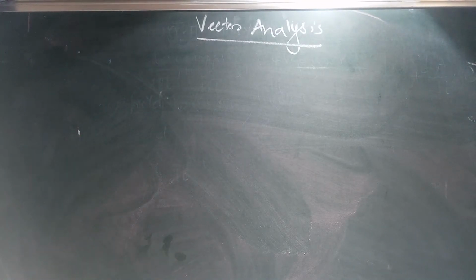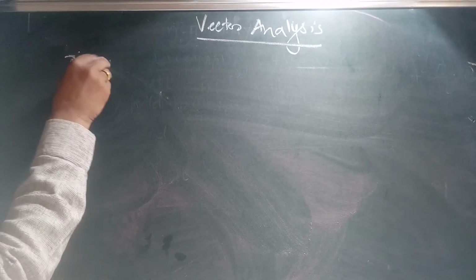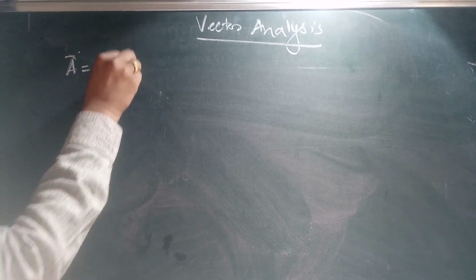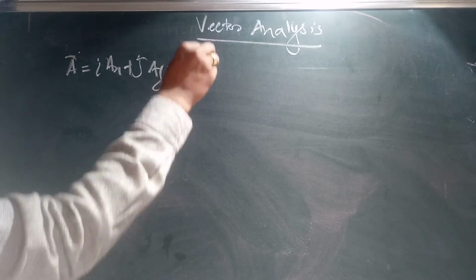Now, differentiation of a vector. Suppose A is a vector, say A = Ax i + Ay j + Az k.